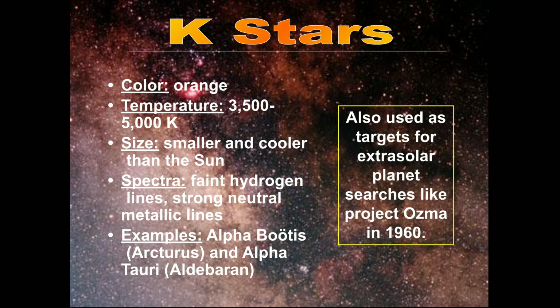K stars. K stars appear in orange color. The temperature range is 3,500 to 5,000 Kelvin. Size is smaller and cooler than the sun. Spectra: faint hydrogen lines, strong neutral metallic lines. Examples: Alpha Bootis, Arcturus, and Alpha Tauri, Aldebaran. So these are the examples of K stars.